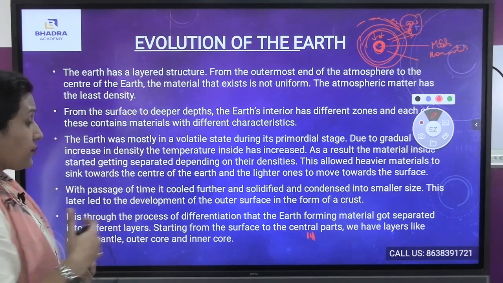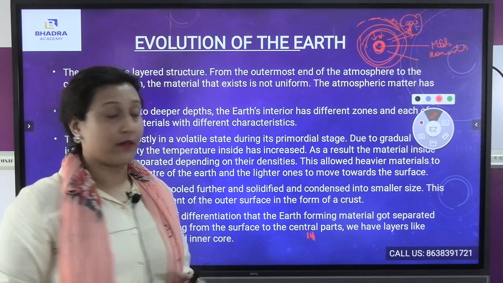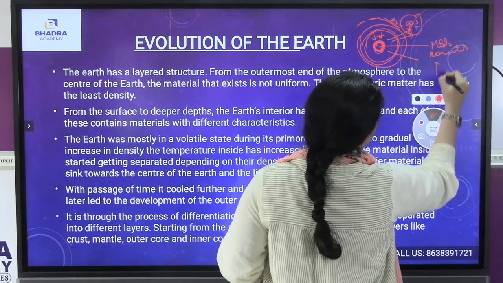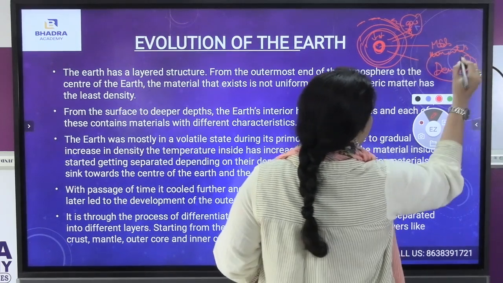You see, due to the difference of the density on our planet Earth, the word density is very, very important.